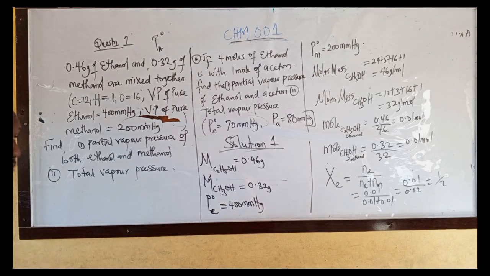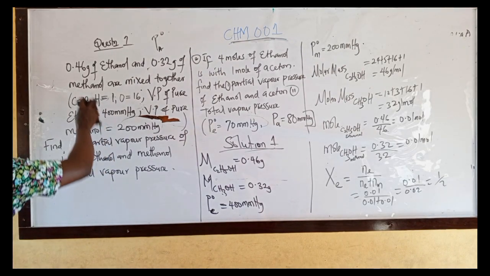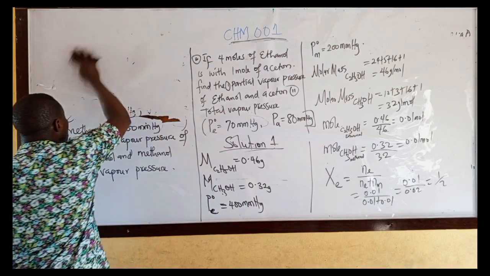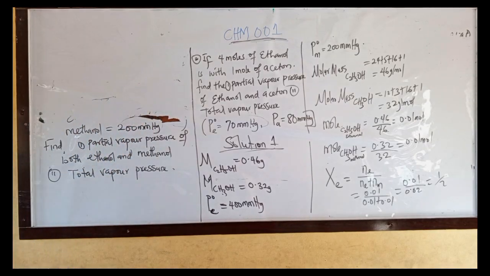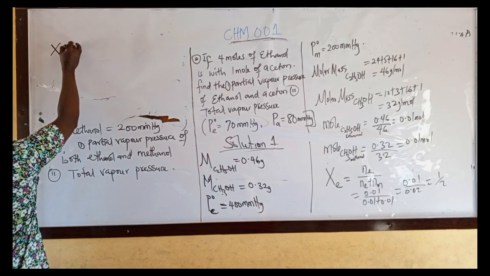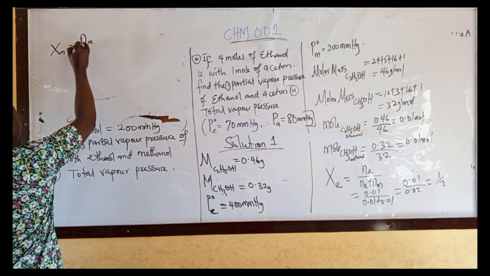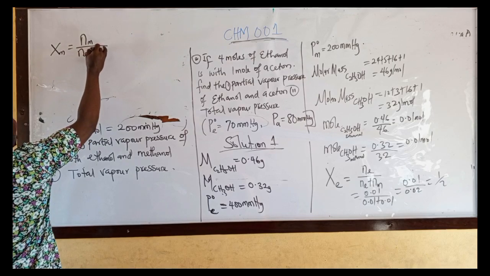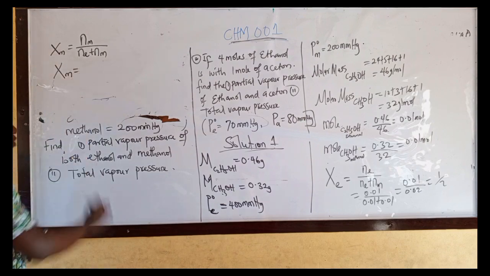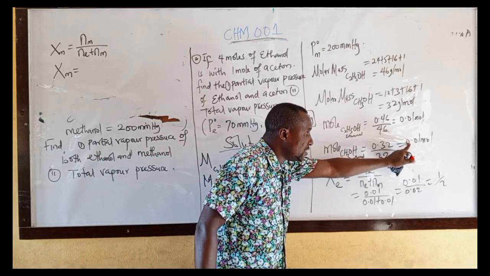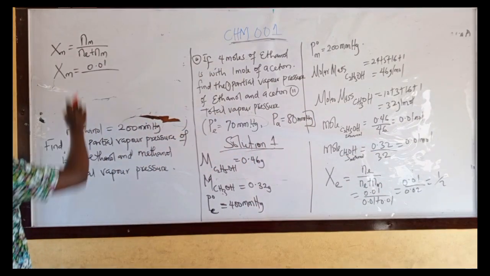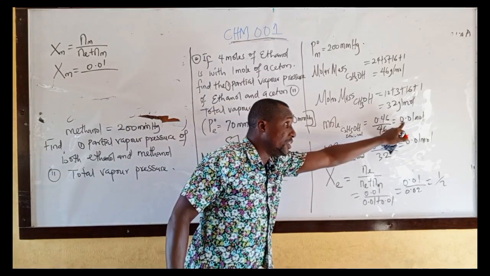Let's also look for the mole fraction of methanol. Methanol is M. Mole fraction of methanol equals what? Mole of methanol over mole of ethanol plus mole of methanol. Take note of that. Mole fraction of methanol equals, what is the mole of methanol? The same thing, 0.01. Mole of methanol is 0.01. What is the mole of ethanol? Mole of ethanol is 0.01.